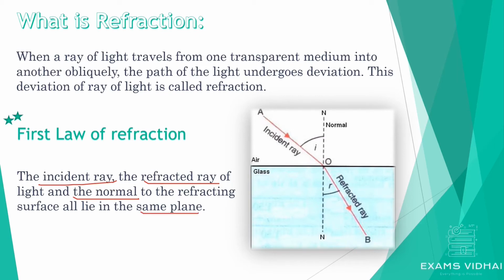This incident ray, this refracted ray, and this normal, this vertical line, they all lie in the same plane. This is what the first law of refraction is. Hope you have understood the first law of refraction.